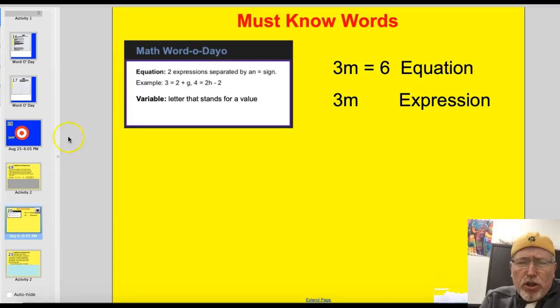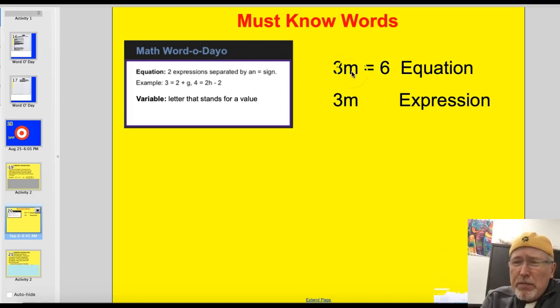Not too much to learn in terms of vocabulary tonight, just review of equation, 2 expressions separated by an equal sign. A variable, a letter stands for a value. Here's an example of an equation, 3m equals 6. This is an expression, just 3m, no equal sign. This one here we could solve.